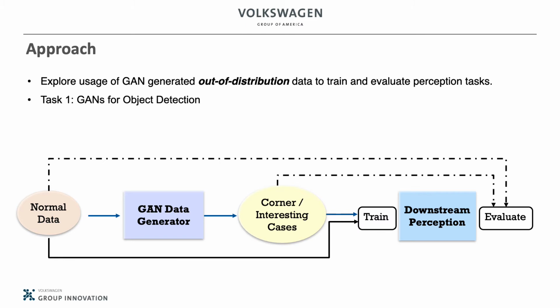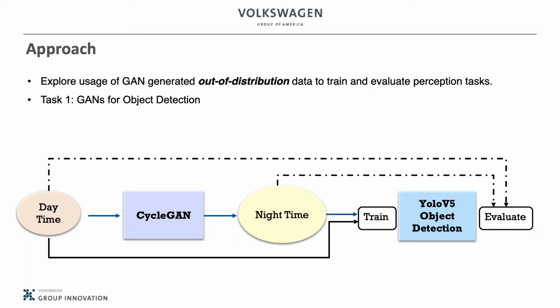Specifically, we evaluated GAN data in two tasks. The first one is an object detection application, where we consider daytime imagery as normal data and nighttime imagery as corner cases. We used CycleGAN to generate images in the night domain and trained a YOLOv5 model to evaluate object detection performance with different combinations of real imagery and GAN-generated imagery.